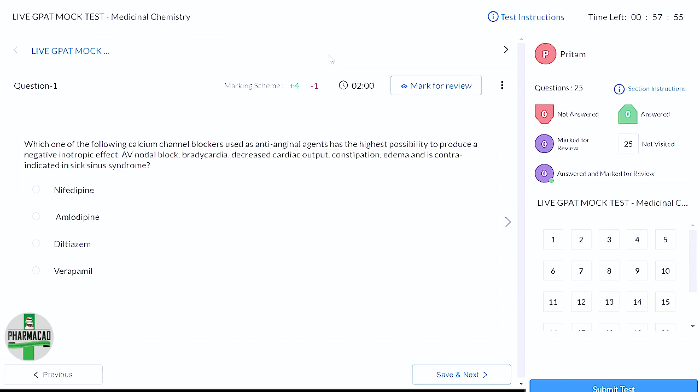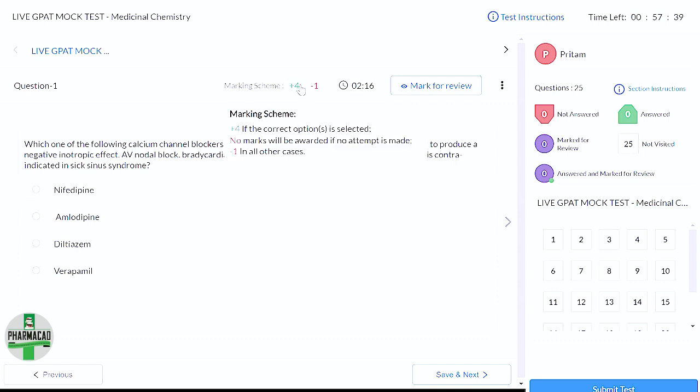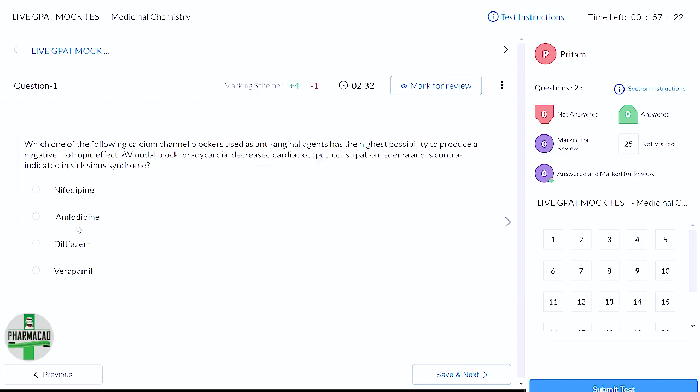And third rule, you can always leave the questions for which you are completely not sure. If you have 50% hope also, or an idea that yes, this should be the answer, then you should attempt, because if that answer is correct, you'll get +4 marks. But after making 4 mistakes, if one guess is also correct, then there won't be any impact on your marks. So always try to attempt more and more questions. These are the 3 basic things that I would suggest to follow.